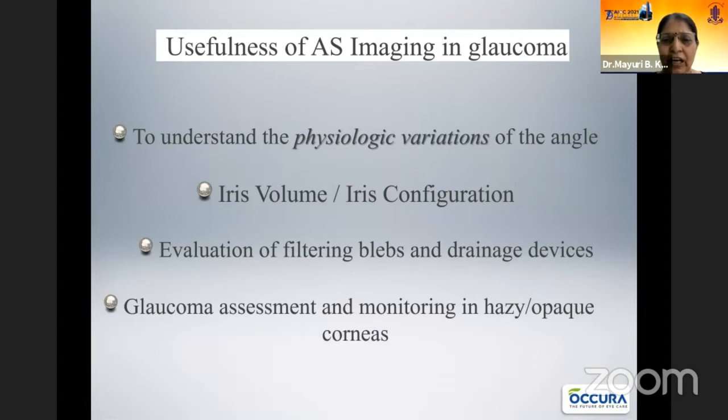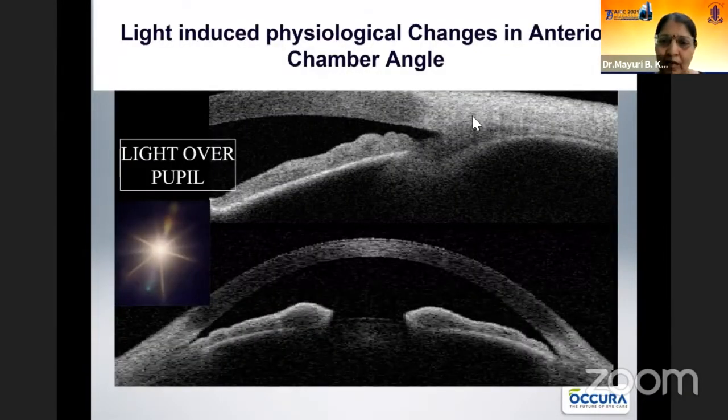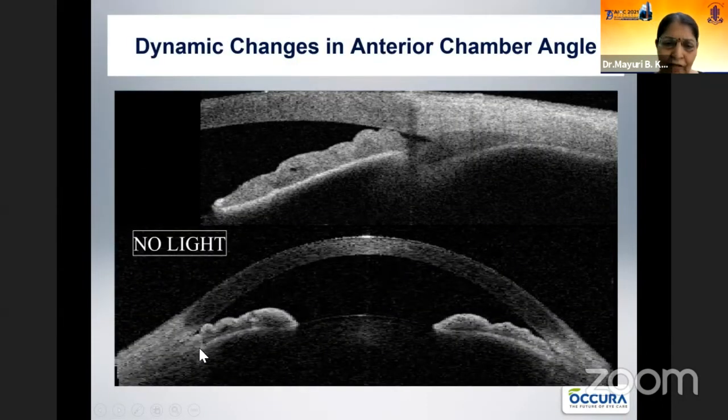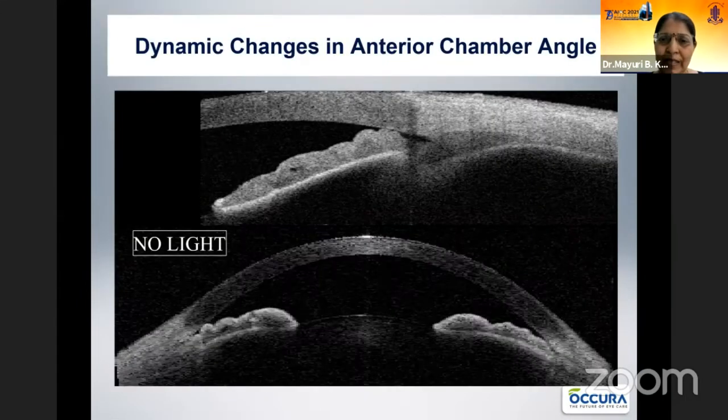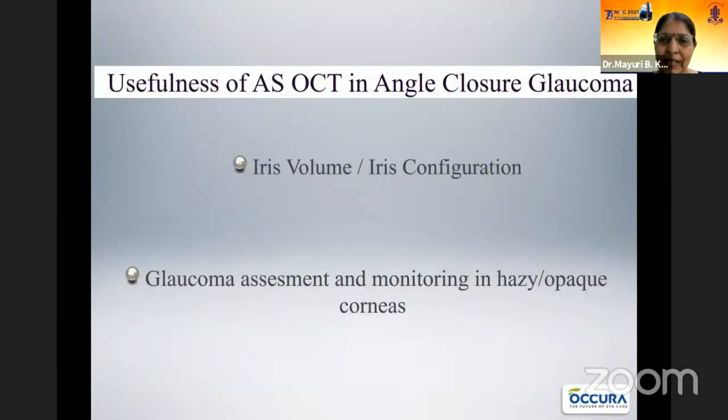Now the physiological variation. This is a case where you see there is an opening here. Though it is a narrow angle, with the lights on, the pupil is small, and you can see a narrow angle, but it is still open. Now with the dark, you can see the dilatation of the pupil in the same patient, but there is an opposition. So by doing this, you can identify who is at risk and who needs the laser iridectomy. So instead of doing a dilatation test, this is the technique which helps you in identifying it immediately and without provoking an acute angle closure attack.